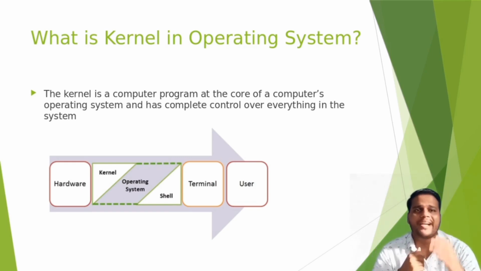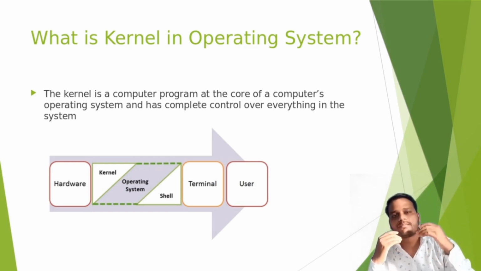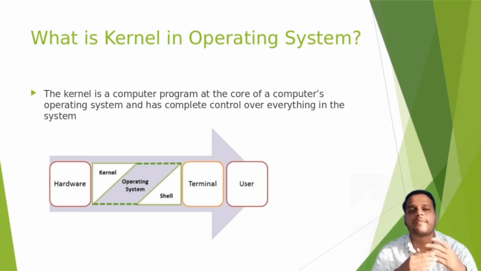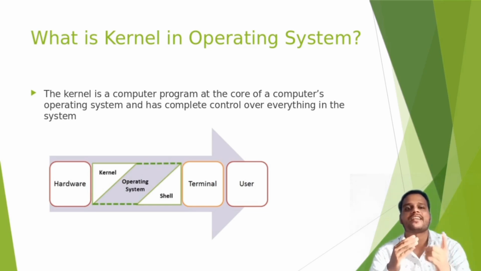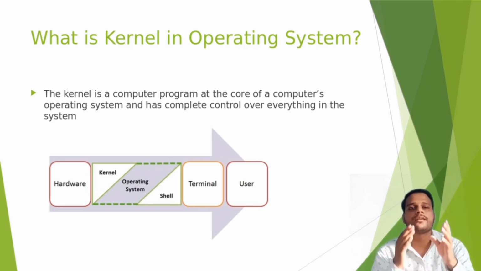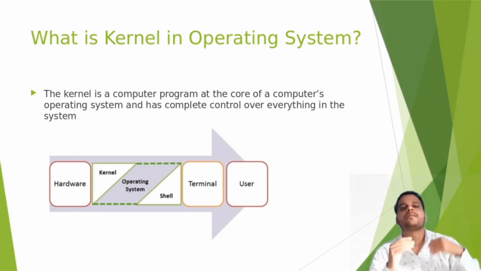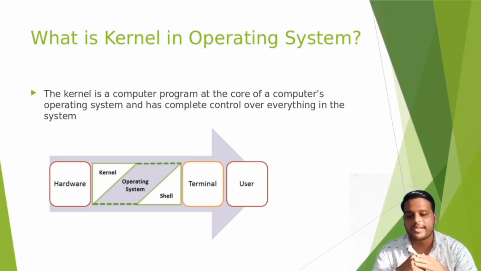The next topic is, what is a kernel? The kernel is the core component of an operating system. If we divide the operating system further, it can be divided into two parts. The first one is the shell and the second is the kernel. The kernel is the part of an operating system which truly integrates with your hardware devices. And what is the shell? The shell is the prompt where we can provide instructions to be executed by the operating system.